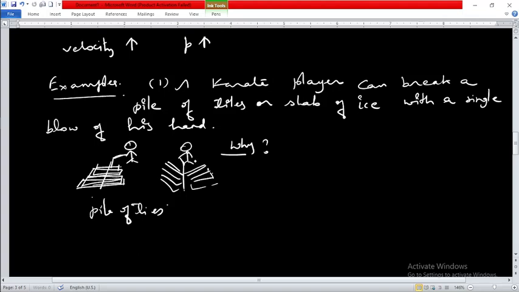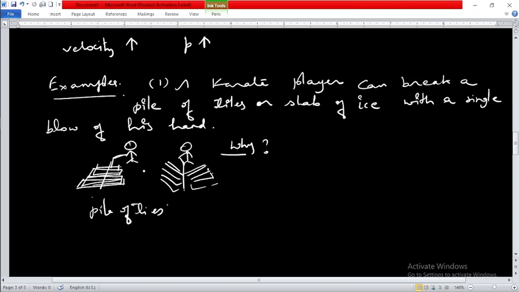It happens because the karate player hits this pile of tiles very fast. He uses his hand, and the velocity applied by him is quite large.